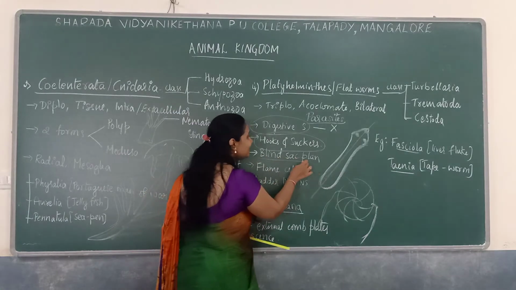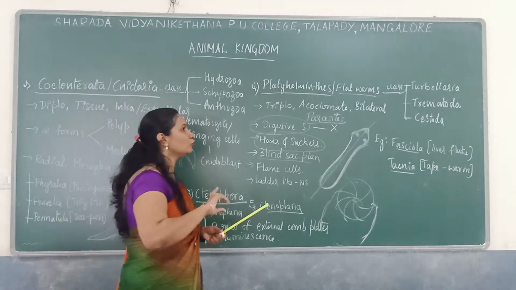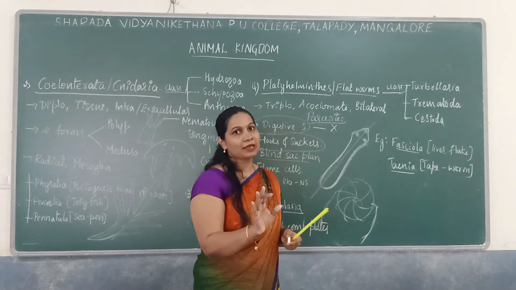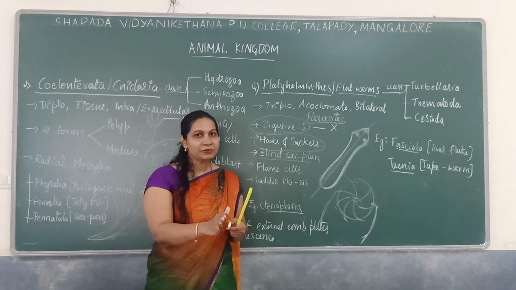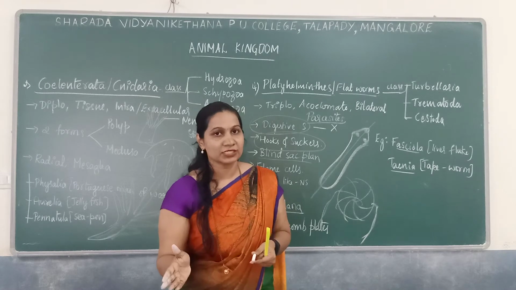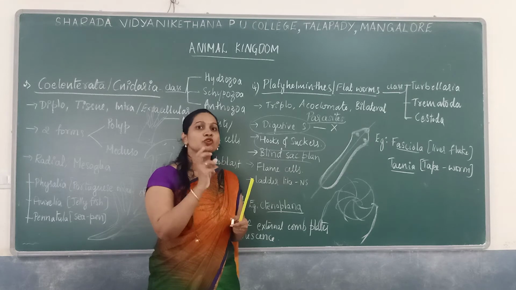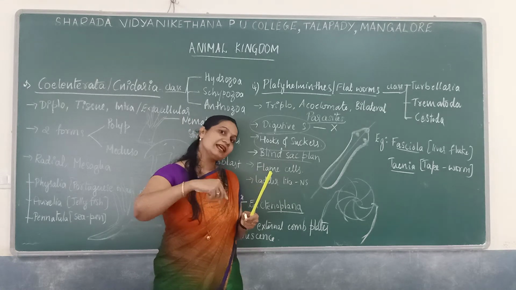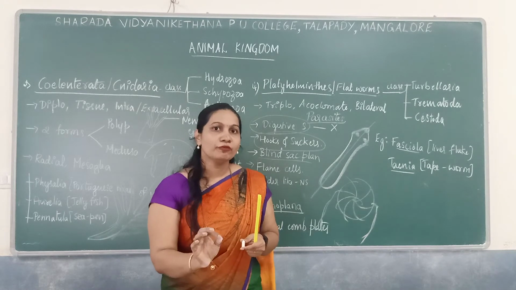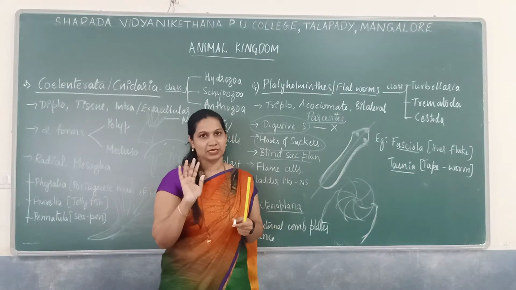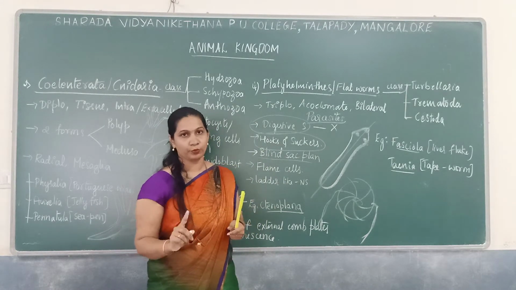They have a blind sac plan. Here there are two plans: one is the blind sac plan, and the other is the tube within tube plan. These are also known as the incomplete digestive system and the complete digestive system. Incomplete digestive system means there is a single opening through which the intake of food as well as the elimination of waste substances takes place. Those with a blind sac plan have only one opening.